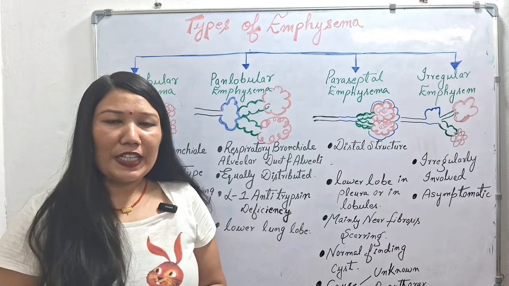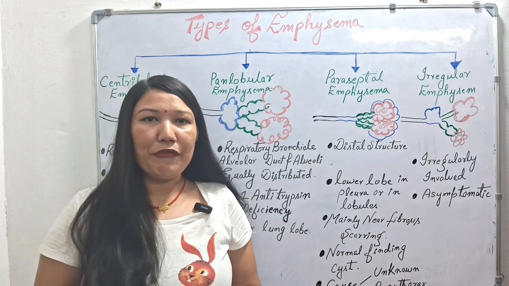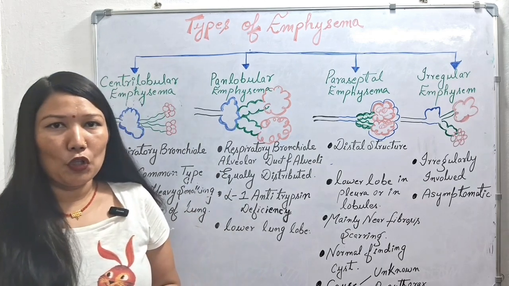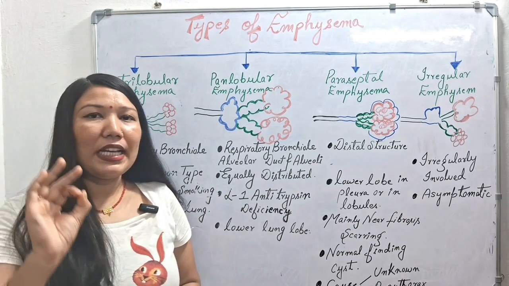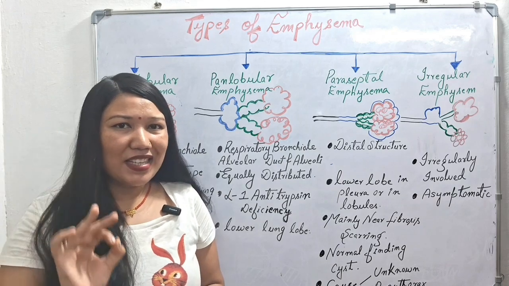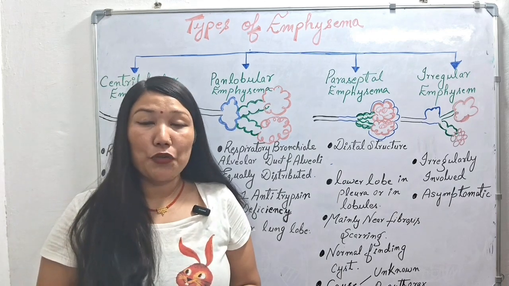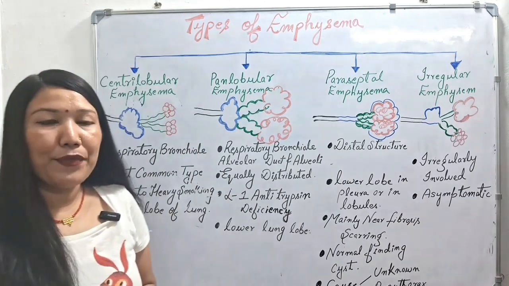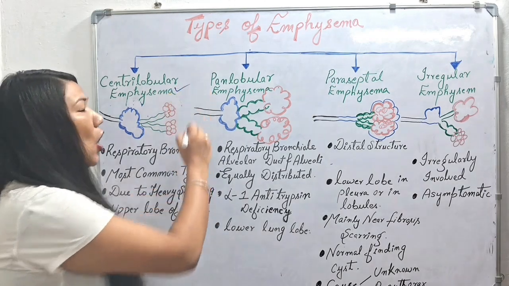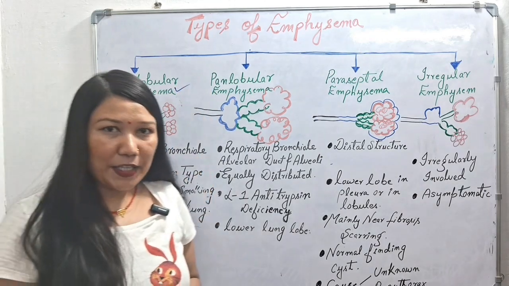Next we are going to study the types of emphysema. Emphysema has been classified into 4 types on the anatomical basis. Number 1, we have centrilobular emphysema, or centriacinar emphysema.